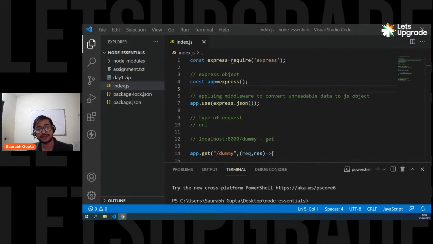Today I'll post assignment number 1 and assignment number 2 both on the group. Will that be fine, everyone? You still have 3 to 4 days to submit the assignment, so don't worry about it. If you have not received any mail, don't worry, I'll post both assignment questions today in the group. Just join the group, everyone, please join the group. That is important. Today I'll post both the assignments there.